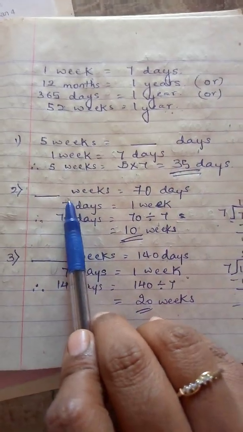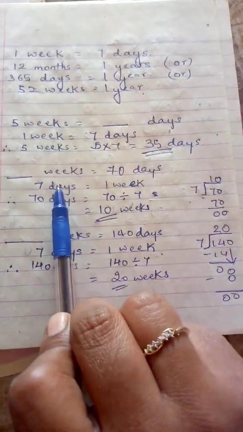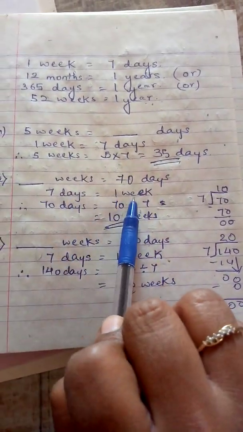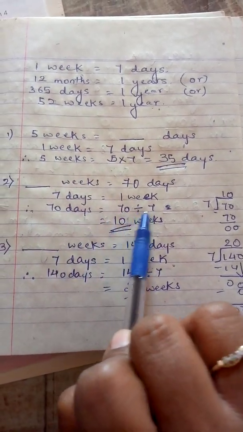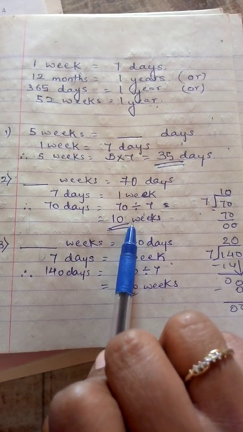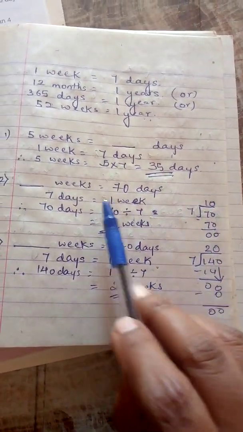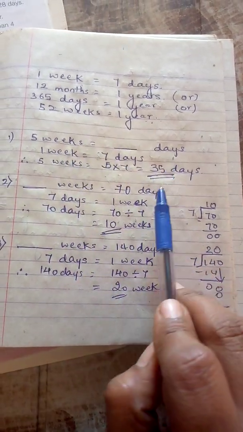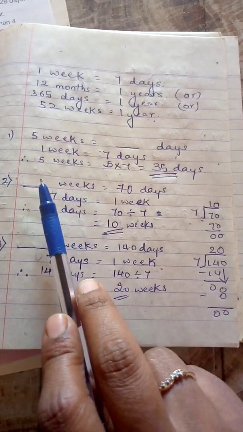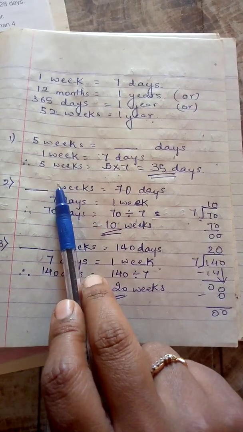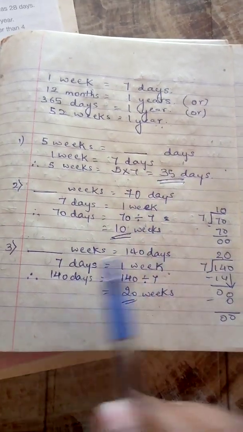Now they have asked, how many weeks form 70 days. 7 days is equal to 1 week. Therefore 70 days is equal to 70 divided by 7, that is 10 weeks. If weeks are given and days are asked, you have to multiply, and if days are given and they've asked for weeks, you have to divide. Divide and multiply, you should remember this concept.